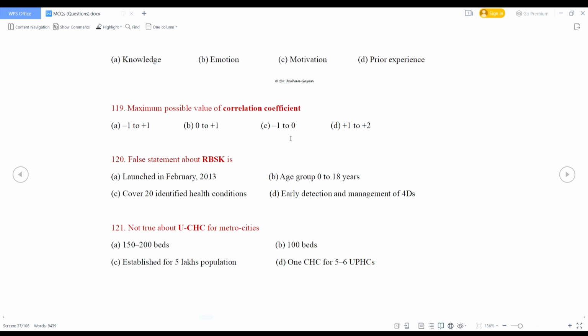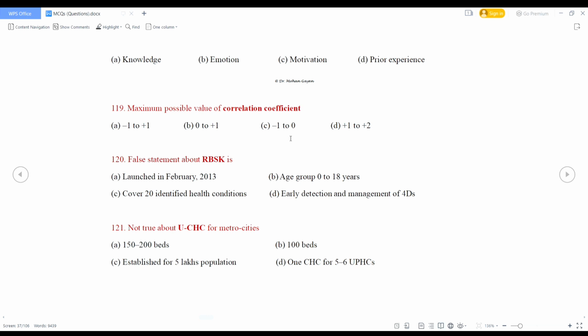So option C is the wrong statement because it covers 32 common health conditions. Here the option is wrong. It is given as 20.